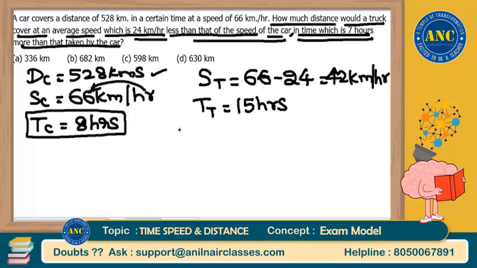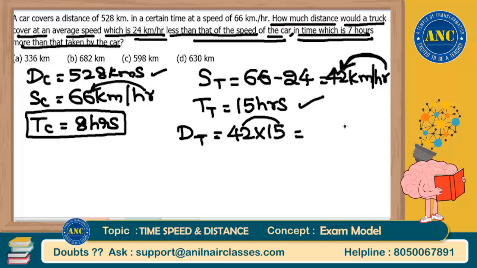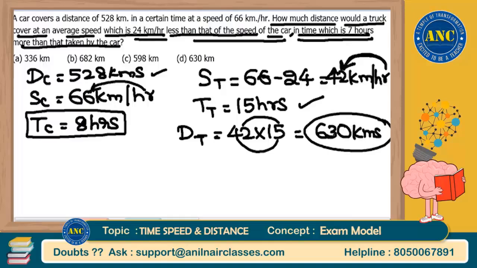They are asking you how much distance it will cover. In 1 hour it will cover 42. In 15 hours it will cover 42 into 15. 42 into 15: 15 into 2 is 30, 3 carry, 15 into 4 is 60. 630 kilometers. These are some of the easy questions we are solving in between.